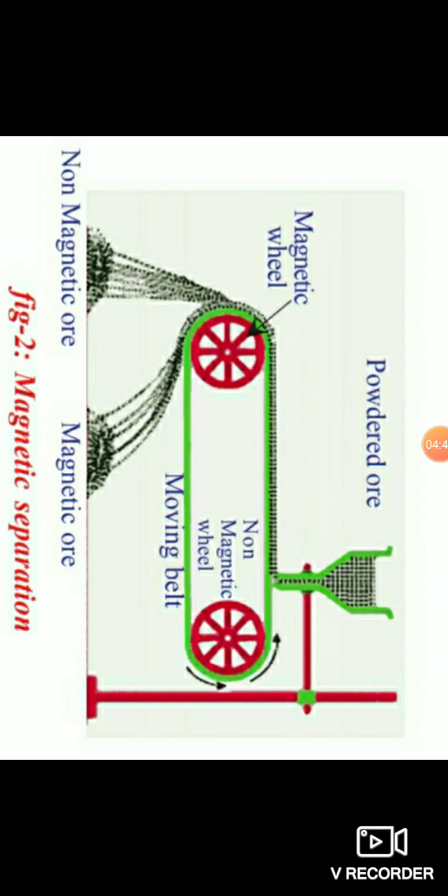At the end of the wheel, the non-magnetic ore particles from the powder fall behind, and the magnetic ore falls in front of the non-magnetic ore. In this process, you can clearly see the non-magnetic ore is separated and the magnetic ore is separated. The non-magnetic part is known as the gangue, and the magnetic ore is known as the mineral, that is, the metal which is extracted. This is the end of the session.